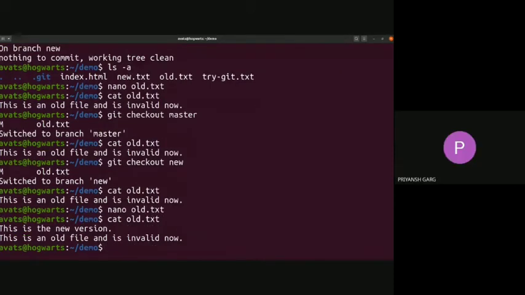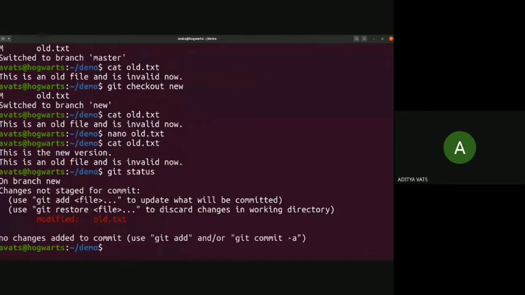Aditya, you also need to commit your changes on this new branch. Oh, yeah. So sorry. So here we are on the new branch, so we can see git status. Git again recognizes that the old.txt file is modified. So we need to commit these changes to record this changed old file.